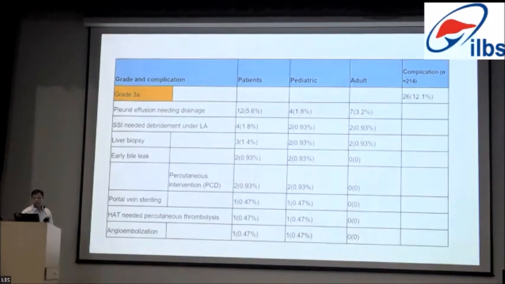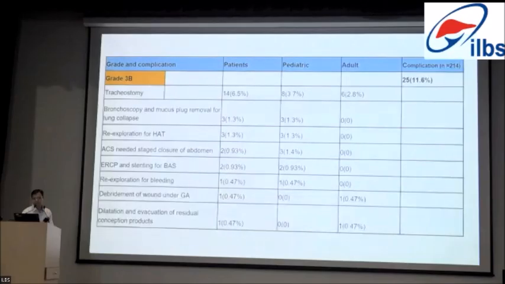Coming to grade 3A complications, that was present in almost 12% of the patients. The types of complications are pleural effusion needing drainage, SSI, liver biopsy required for various reasons, including acute cellular rejection, early bile leak, or portal vein stenting, which was required in one patient only. And hepatic artery thrombosis is very rare in this cohort, and angioembolization because of some bleed was also required in one pediatric patient.